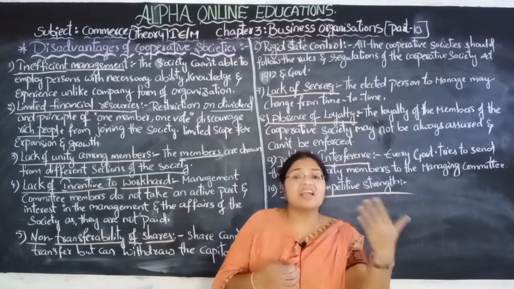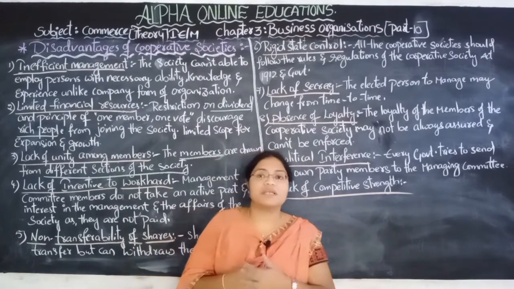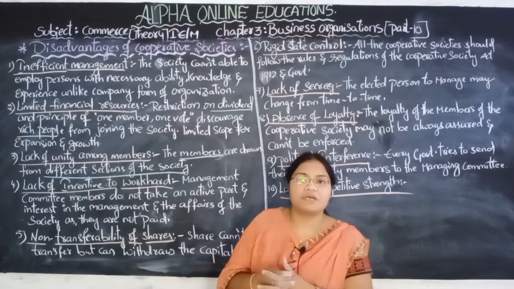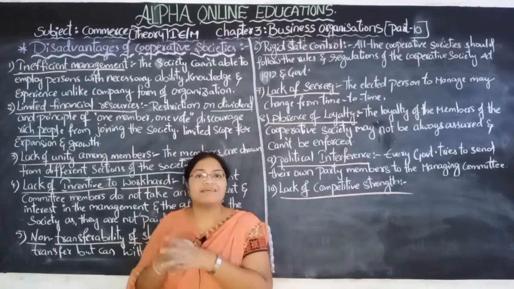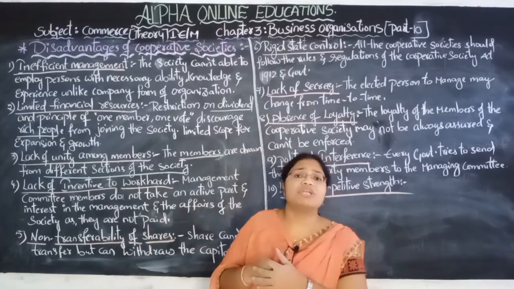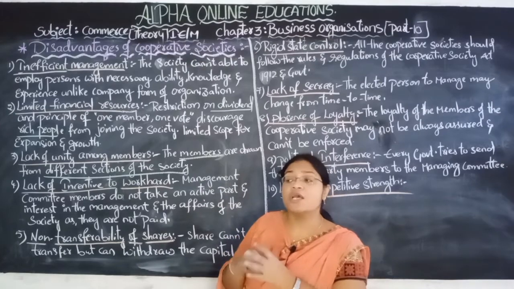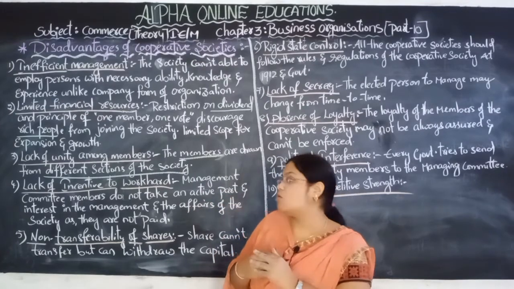In other organizations, such as joint stock companies, there is unity among the members, because they all belong to one particular section, but here they belong to different sections of the society. So that's why there is an absence of unity among the people.